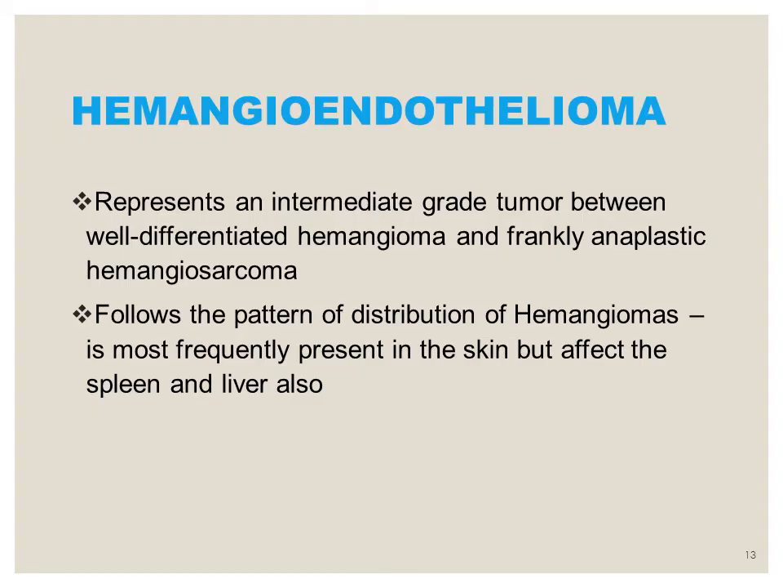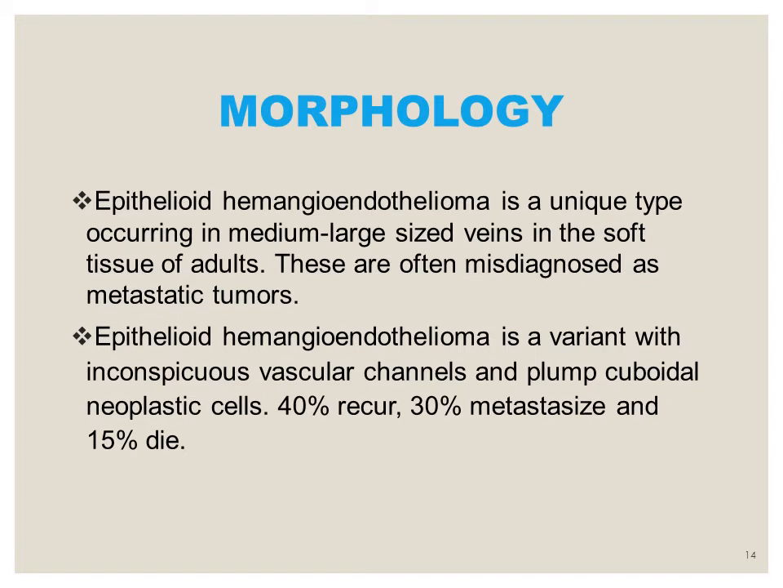So now coming to the next, intermediate grade neoplasms, that is the hemangioendothelioma. It is an intermediate grade tumor between well differentiated hemangioma and the frankly anaplastic hemangiosarcoma. So it follows the pattern of distribution of hemangiomas and is most frequently present in the skin but affects the spleen and liver also.